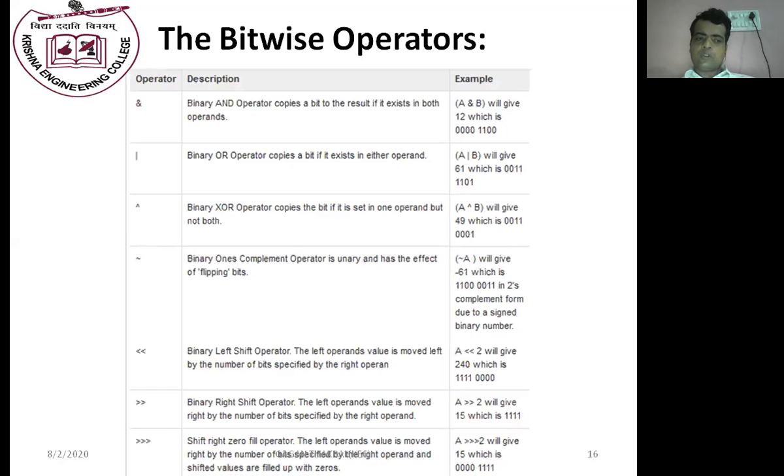In both these operators, the bits are shifted either in the left direction or in the right direction. When we are using the left shift operator, the bits are shifted to the left side. When we are using the right shift operator, the bits are shifted in the right direction. If we are shifting 2 bits, then it will shift two bits; if we are shifting 3 bits, then it will shift 3 bits. The choice depends on which kind of operator we are using, left shift or right shift.